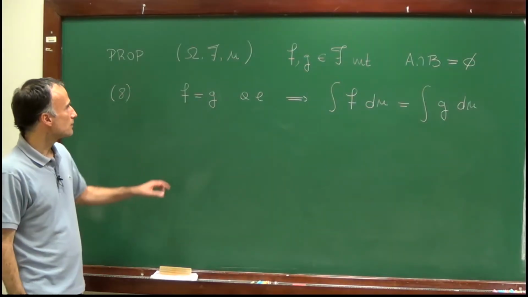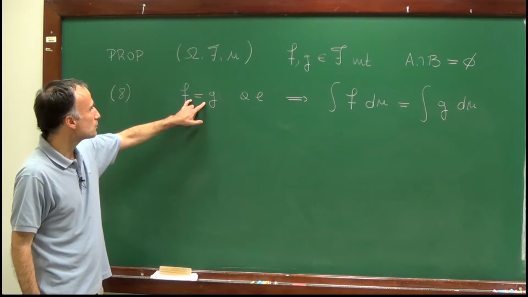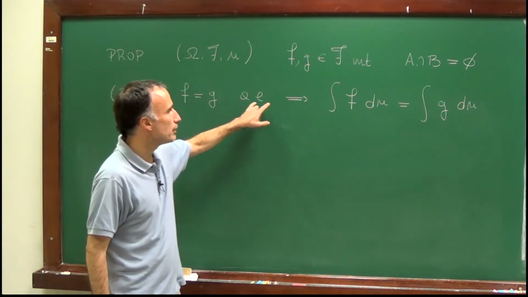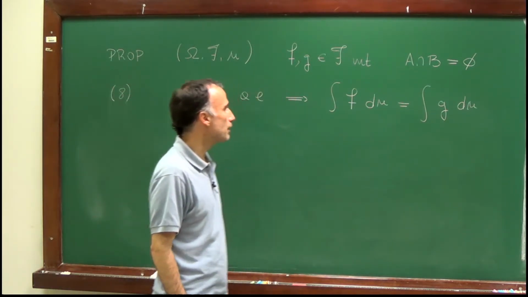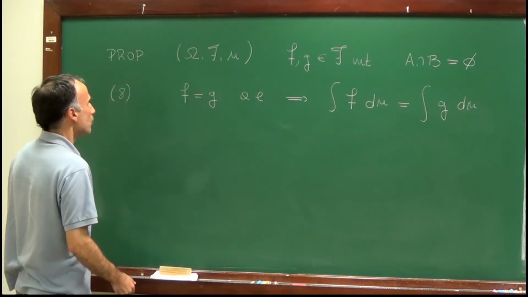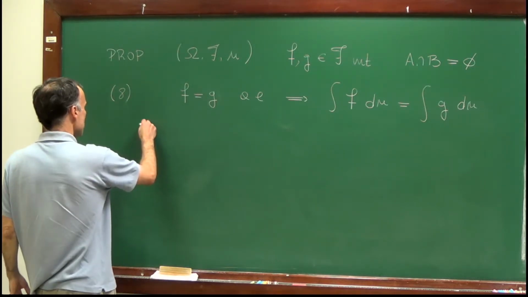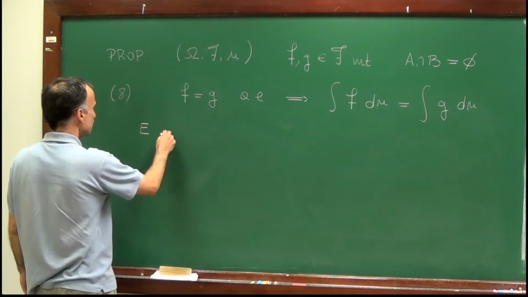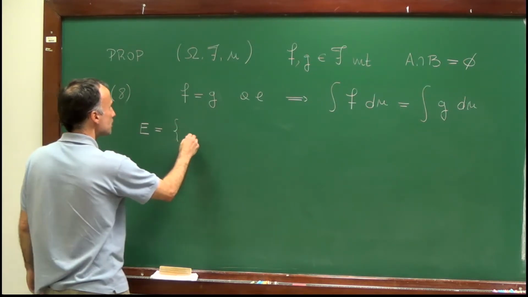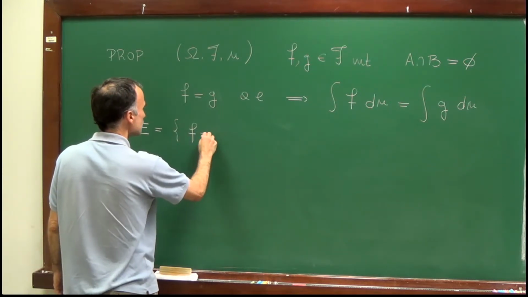So now let's prove that if I have two integrable functions which are equal almost everywhere, then their integrals are equal. Well, that's very easy. Let's call E the set in which f is equal to g.